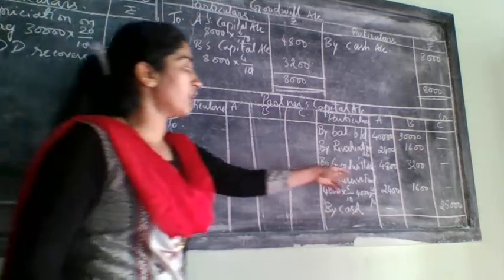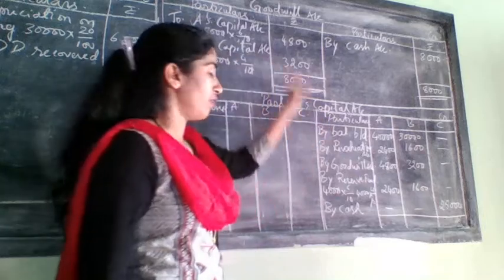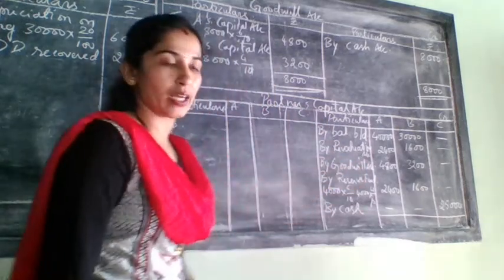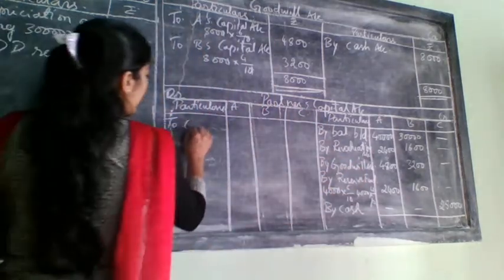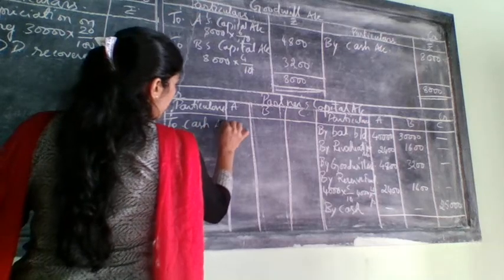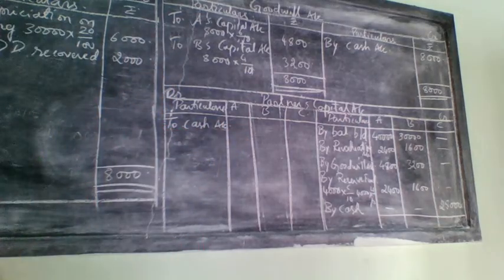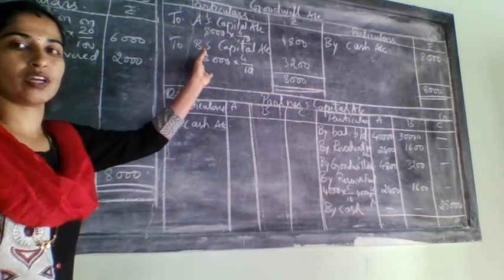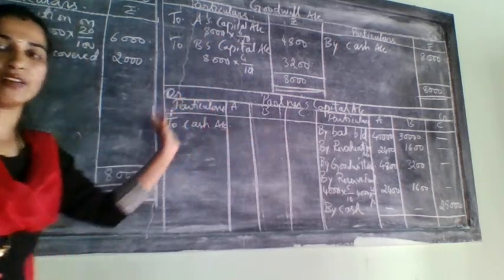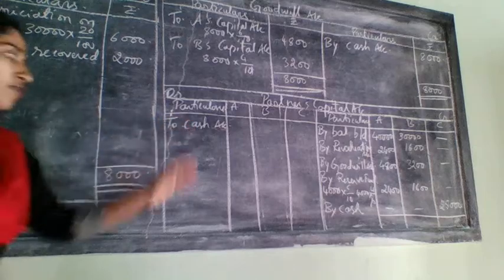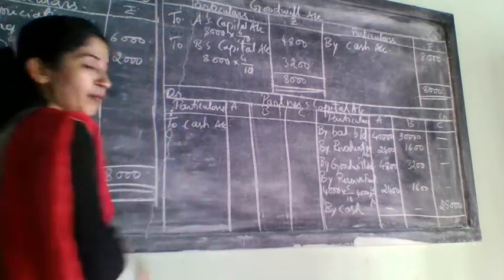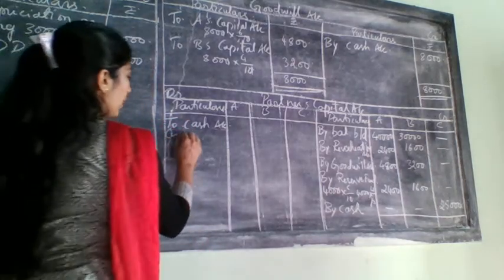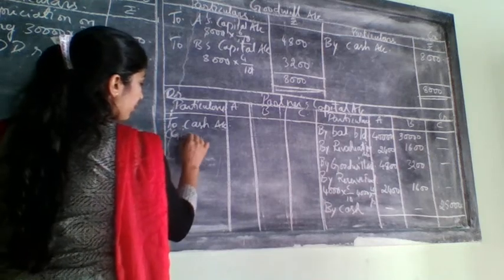See, for distributing we are mentioning goodwill because it will come from goodwill account, but for withdrawn we will write here to cash account. He will bring in the form of cash and distribute it for the old partners, but when they withdraw the goodwill, they will withdraw in the form of cash only. That's why in the bracket you write here withdrawn.